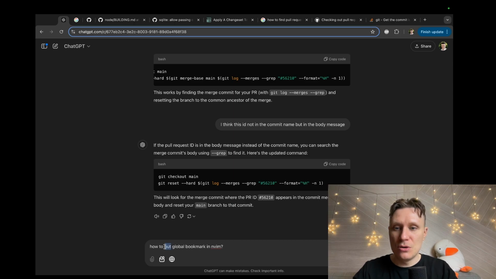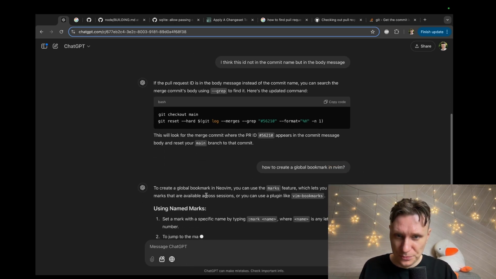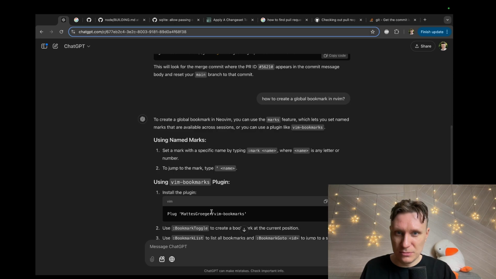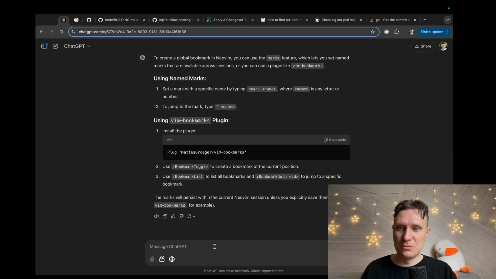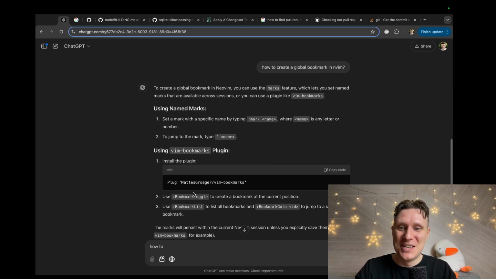How to create a global bookmark in Vim. This is not what I need. I don't need a plugin to create bookmarks in Vim. This is ridiculous. How to create a mark in Vim?